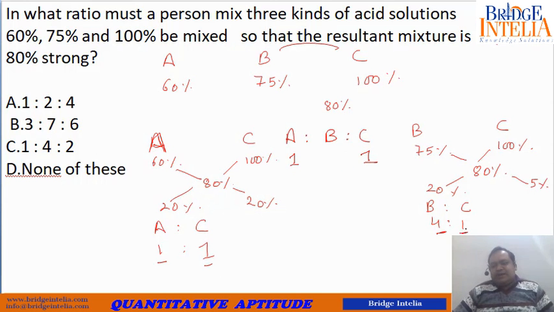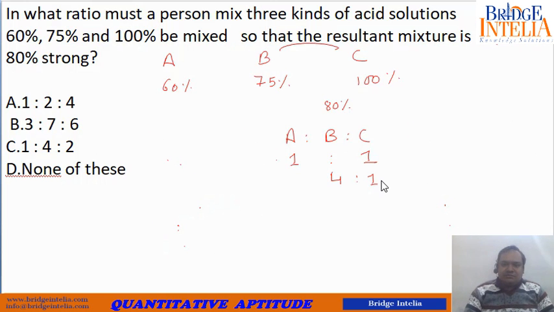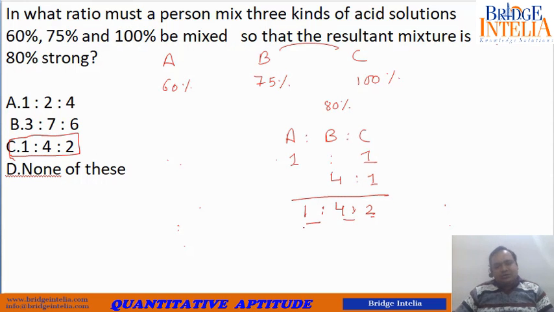Similarly, the ratio of B and C is 4:1. So the most basic solution can be 1, 4, 1 plus 1, that is 2. Is this one of the options, 1, 4, 2? Yes, this is one of the options, so this is correct.